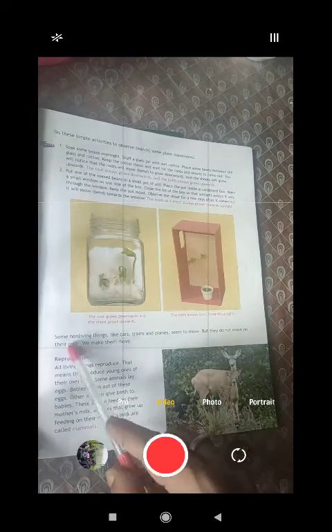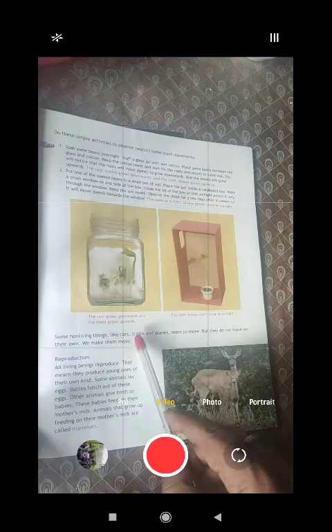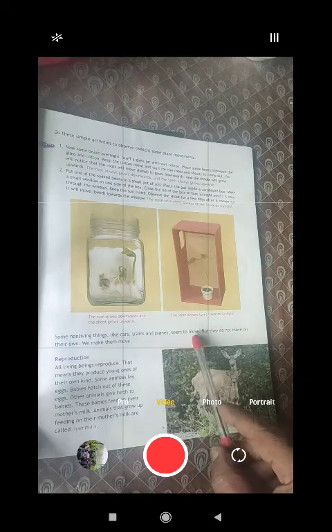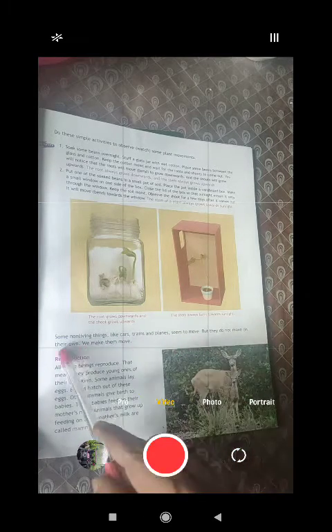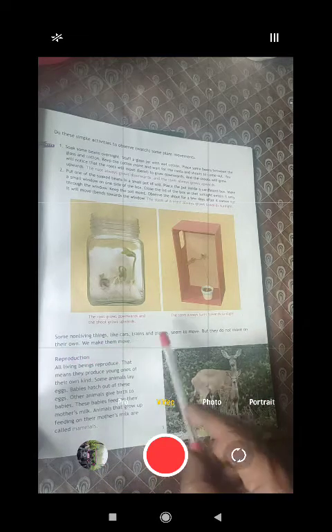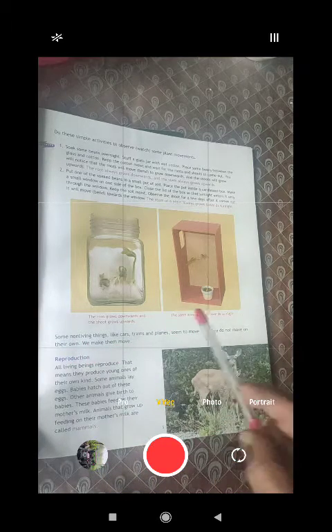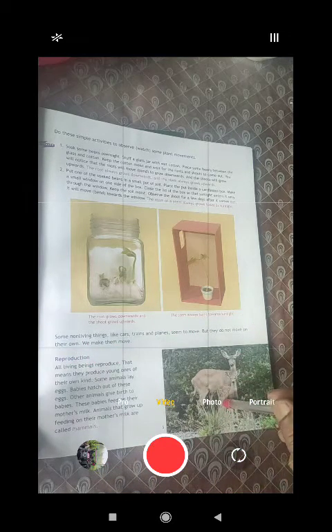Some non-living things like cars, trains and planes seem to move, but they do not move on their own. We make them move because these are all non-living things. So for non-living things, if they need to be moved, then we have to do that, or others. If they do something, then only non-living things can move.